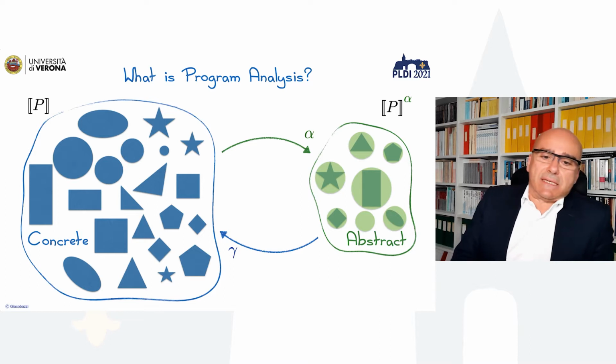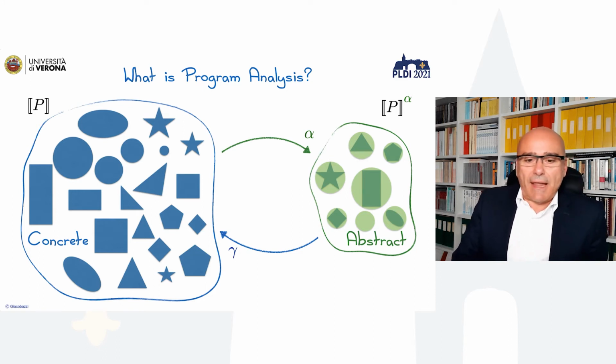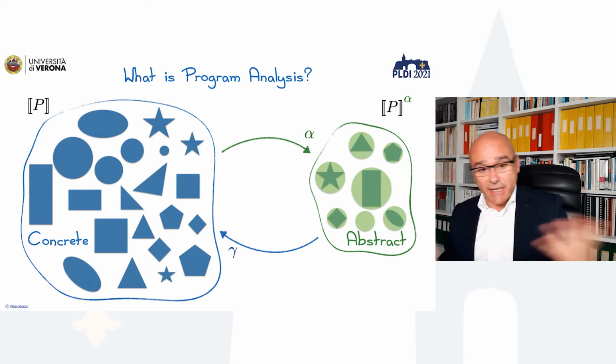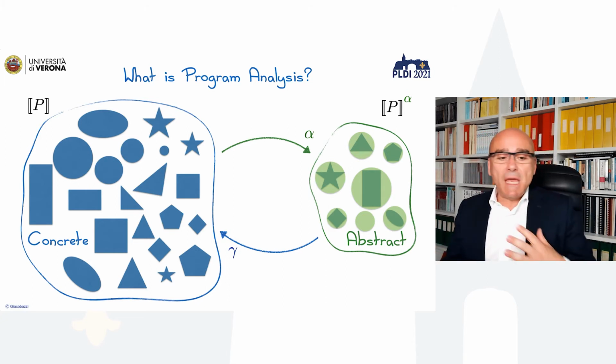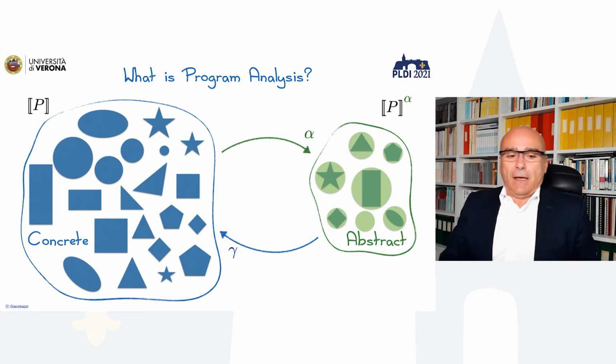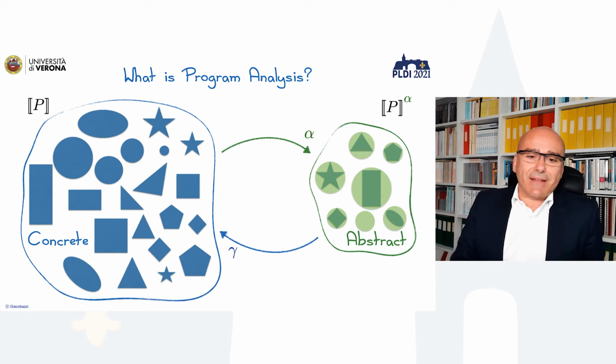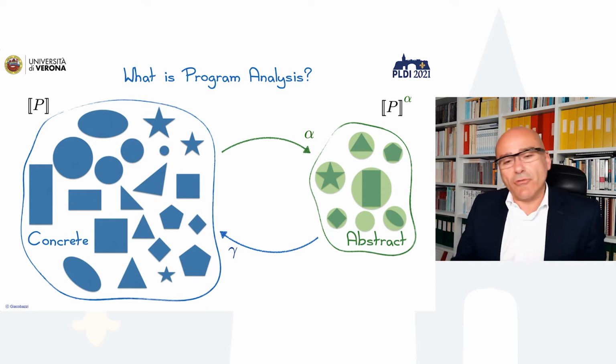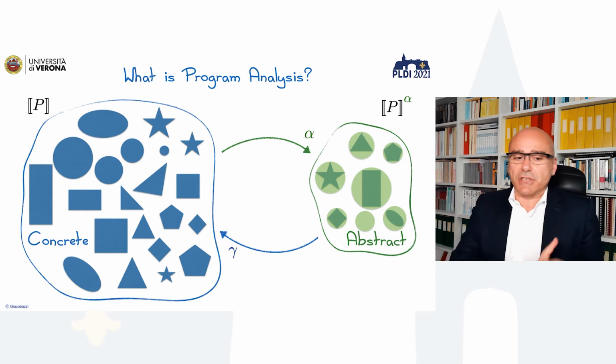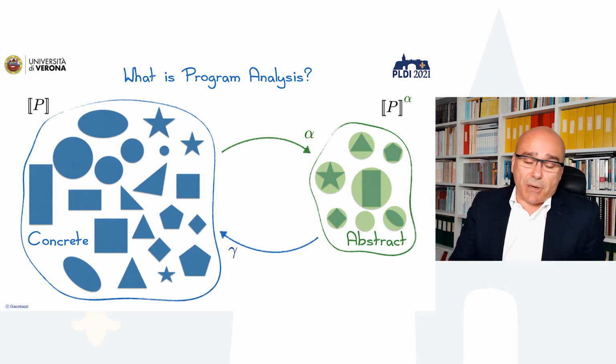Why do we need this? Well, we need this because if the domain of properties we want to deal with, like being 91 or being bigger than 91, which is an open interval, or being between 0 and 10, and so on, you can imagine that the properties of real computation are all those pictures and images, which are basically geometric shapes, on the left-hand side. And that's the concrete execution.